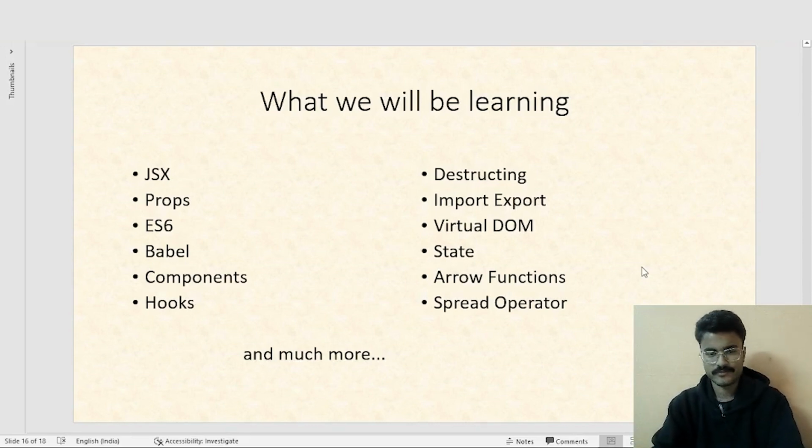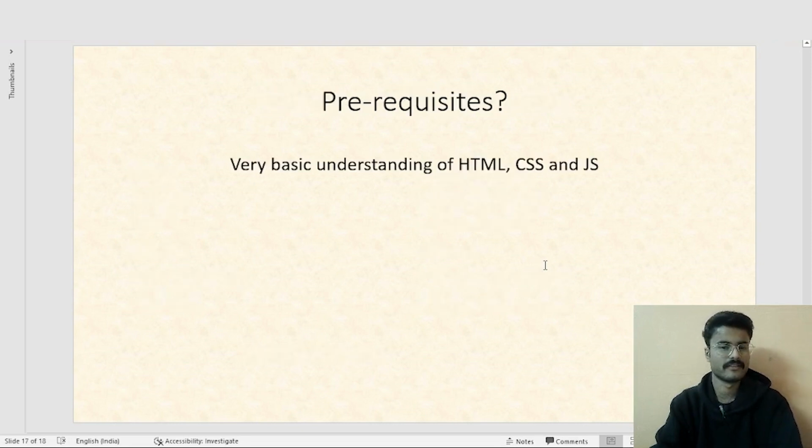So what will we be learning throughout this course or playlist? These are some random topics that we'll be learning. For example, JSX, what is props, what is ES6, how to import and export components, object or array destructuring, virtual DOM, state, arrow functions, and a lot more. So don't worry if you don't understand any one of these topics. We'll cover all of them, and I don't think you're supposed to have any required knowledge regarding these components.